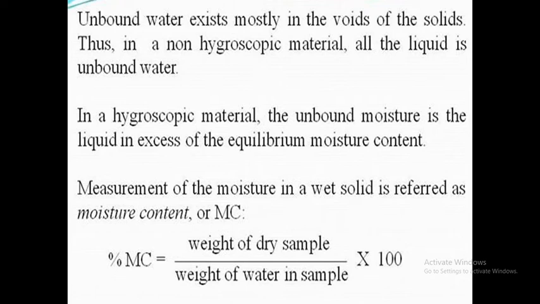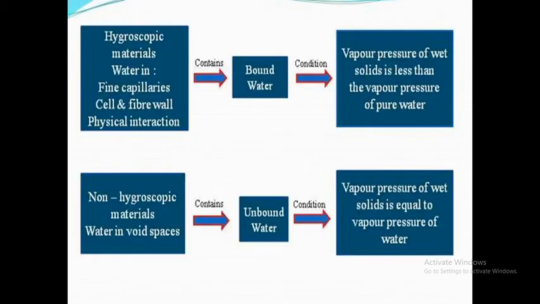Moisture content is nothing but how much water is in a material. Measurement of the moisture in a wet solid is called moisture content. How will you calculate the moisture content or percentage of moisture content? Percentage of moisture content is equal to weight of water in sample divided by weight of dry sample multiplied by 100.